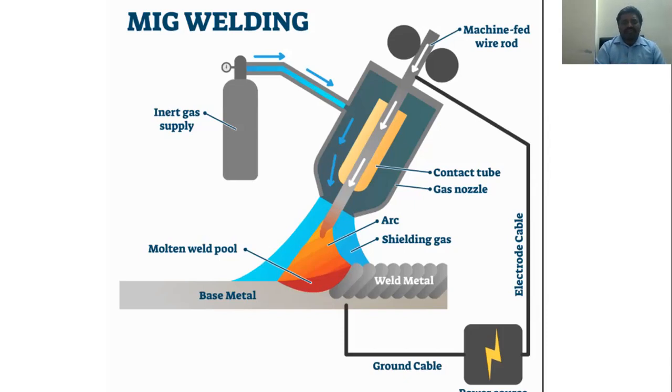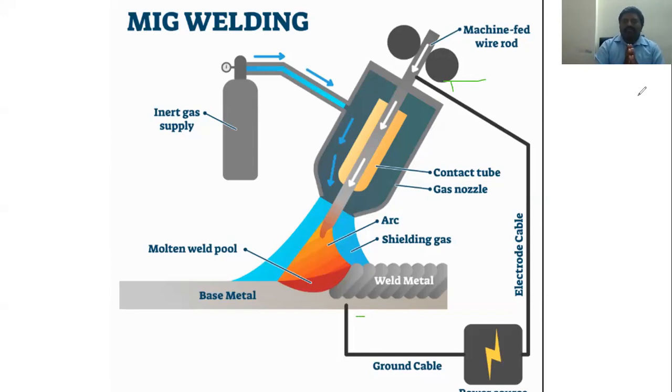Now what is going on here in MIG welding? DC supply is used, and a consumable wire is fed. According to that, the very basic point we have to know is that the electrode is connected to the positive terminal, and the workpiece is connected to the negative terminal. We have to know that. This is the very basic point, and in the same manner, let's go with our principles.